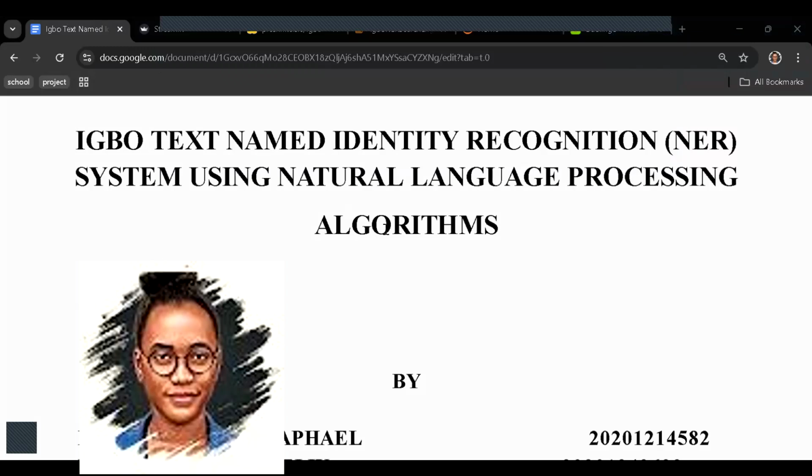My name is Precious, and today I'll be briefing you on this project and what it is about. So the title of this project is Igbo text named entity recognition (NER) system using natural language processing.